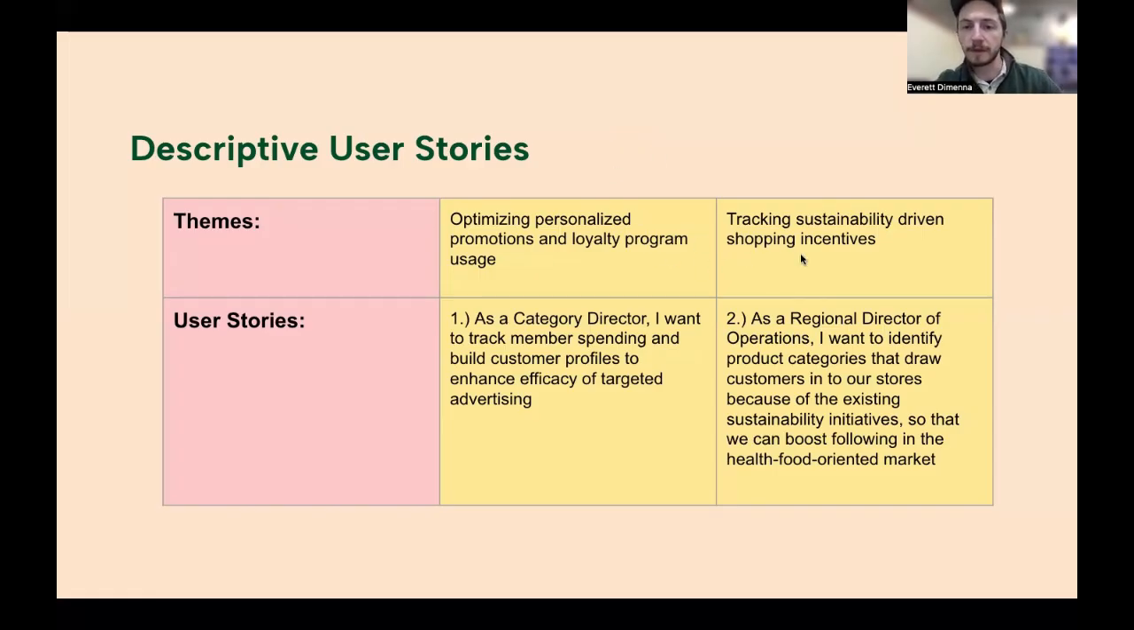Second theme will be tracking sustainability-driven shopping incentives. And in that situation, again, as a regional director of operations, I want to be able to identify product categories that draw customers into our stores because of our existing sustainability initiatives, so that we can boost our following in that consumer market, and so that we can gather data and promote more sustainability initiatives that match this category that we have proven success in.